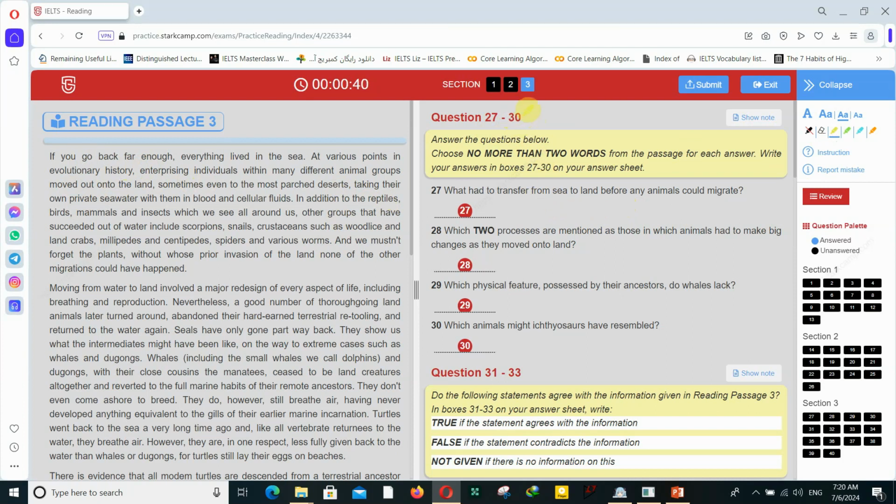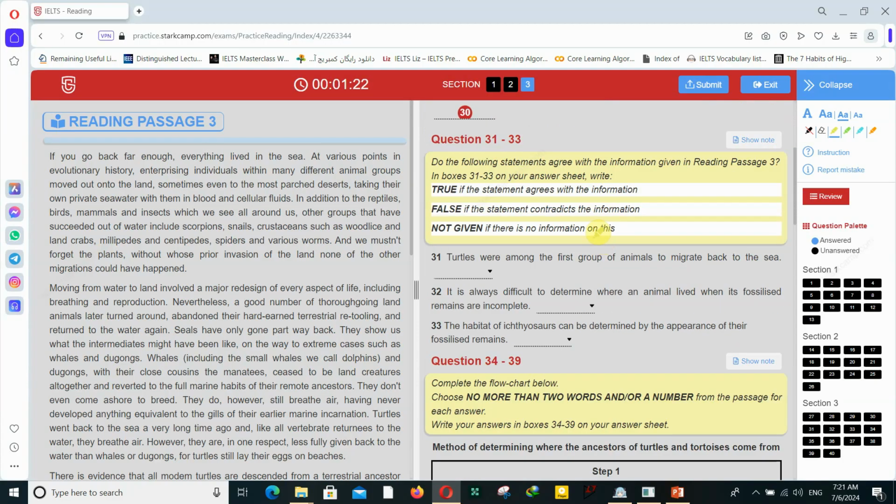Questions 27 to 30, and no more than 2 words. I'll always try to circle or highlight this one. No more than 2 words for these questions. So, what had to transfer from sea to land before any animals could migrate? I try to highlight the keywords in the questions. Okay, transfer from sea to land before any animals could migrate. Normally these questions are in the same order, so when I find the answer for 27, then I'm looking for the answer for question 28.